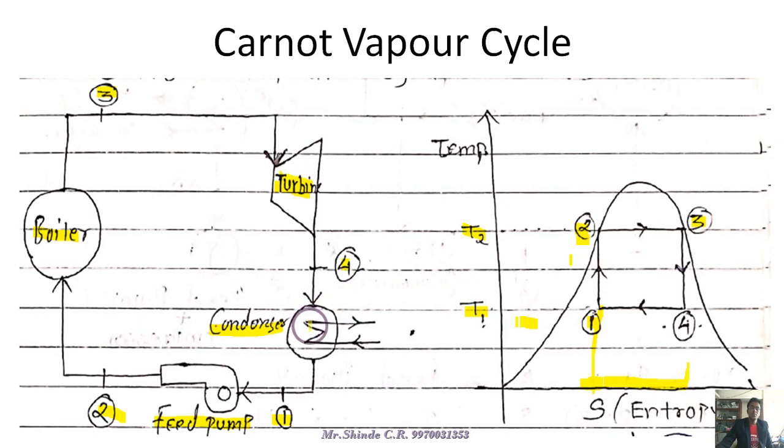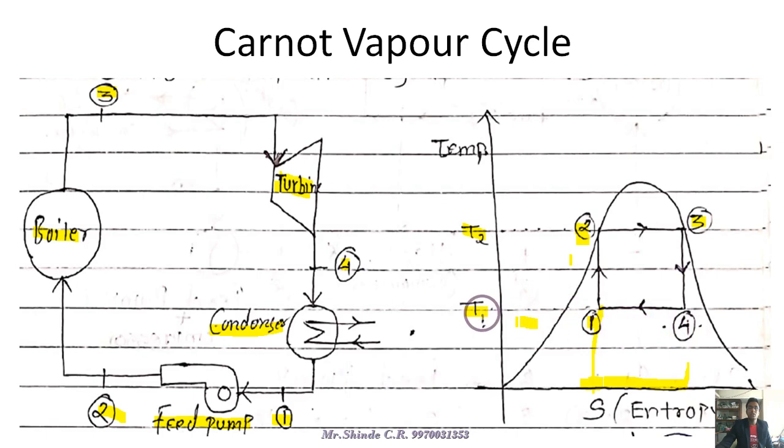So this indicates that the 1 to 2 process is an adiabatic compression process. The 2 to 3 process is an isothermal expansion process, where there is a boiler. The 3 to 4 process is an adiabatic expansion, where there is a steam turbine, meaning there is no exchange between the system and the surroundings. And during 4 to 1, there is again an isothermal process, with constant temperature.